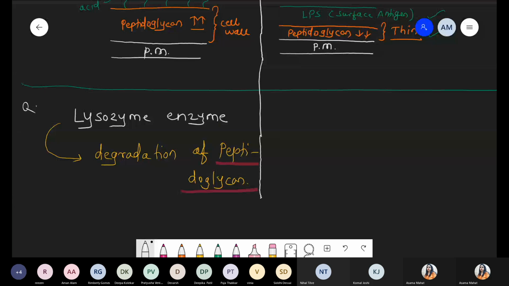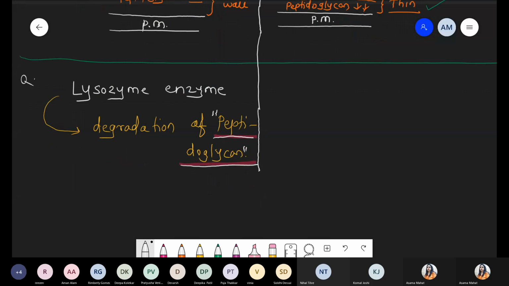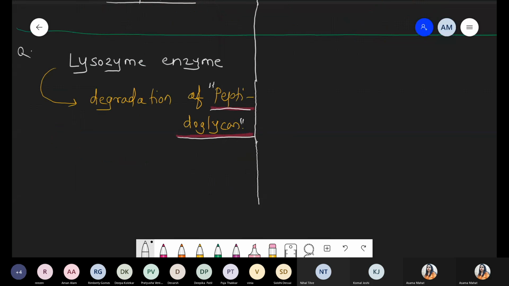When we apply lysozyme on bacteria, ultimately that bacteria shows lysis. The same happens when we apply lysozyme on gram-negative bacteria; again it is responsible for degradation of the cell wall. So remember this point: we are talking about mode of action with respect to which layer? With respect to peptidoglycan. Lysozyme is responsible for degradation, complete or partial?